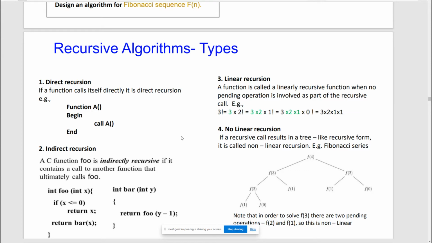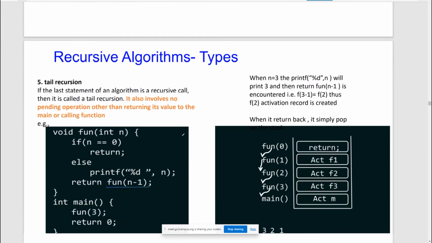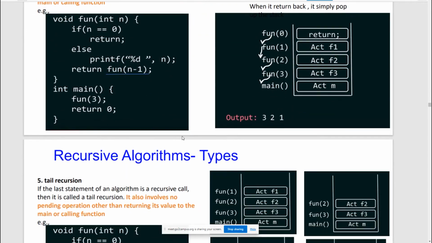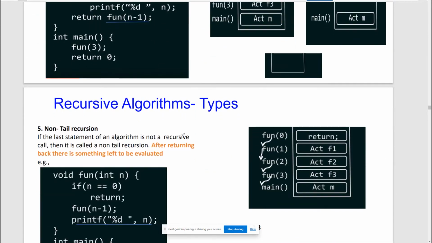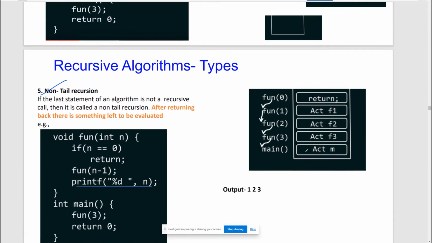Then we talked about this particular non-linear recursion, and then we have tail recursion, and then we have non-tail recursions, right? So all five types of recursions we have discussed.